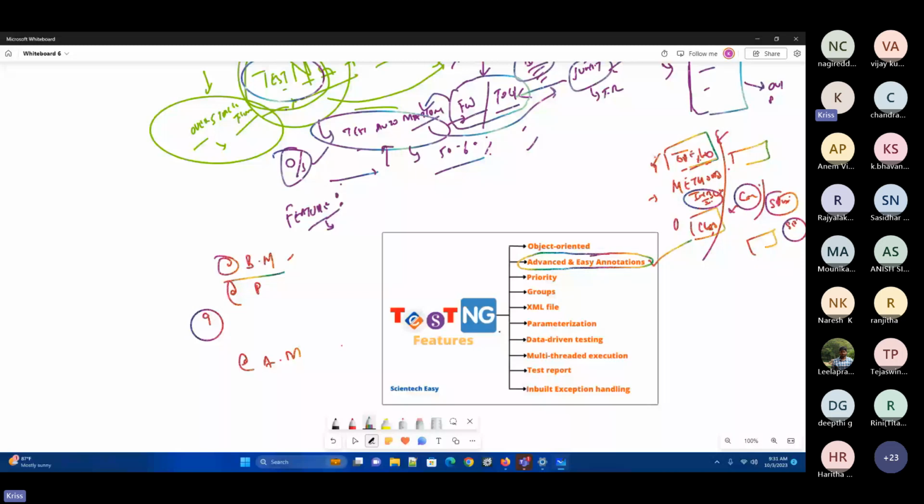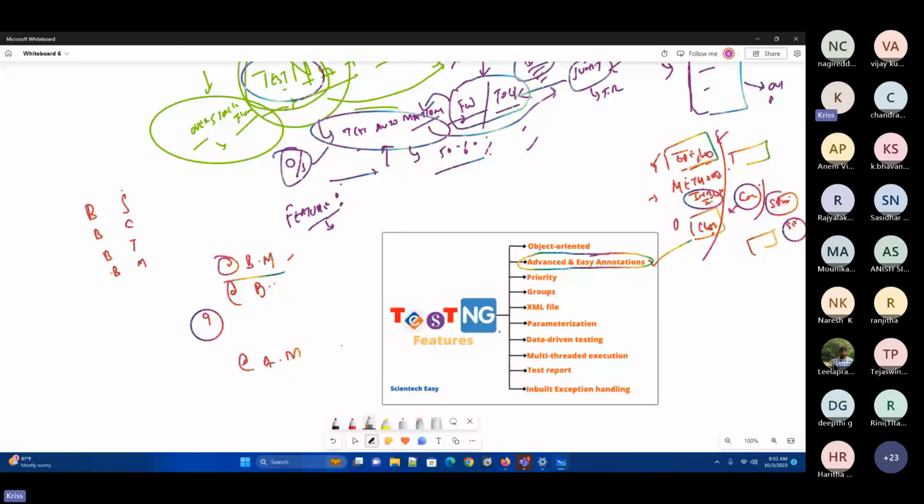Now you have seen before method, and we will have the order for the before and after annotations, right? What is the order? SCTM. Yeah. So before suite, before class, before test, before method.